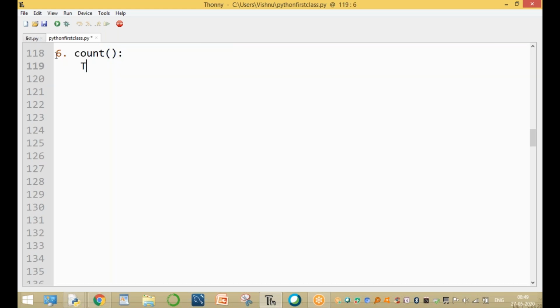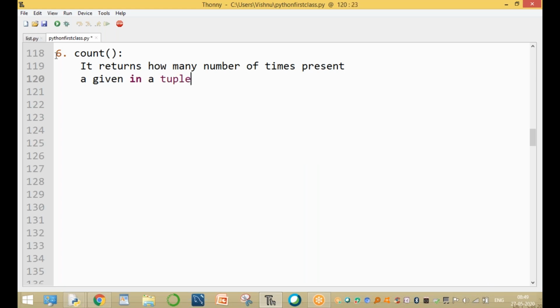Sir, what is the use of the count function? This function simply returns the number of times. Okay. How many number of times? It returns how many number of times a given element is present in a tuple.